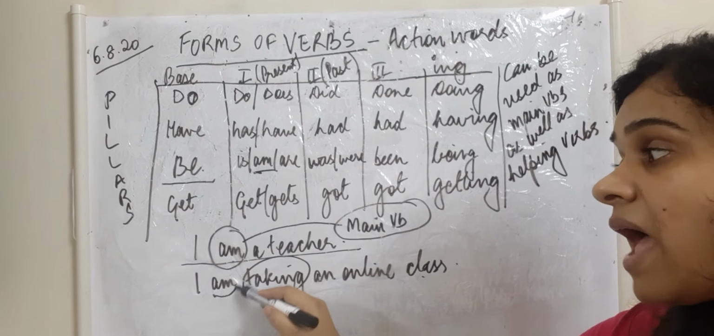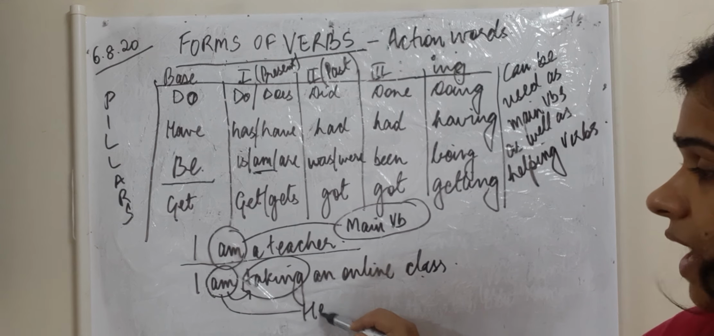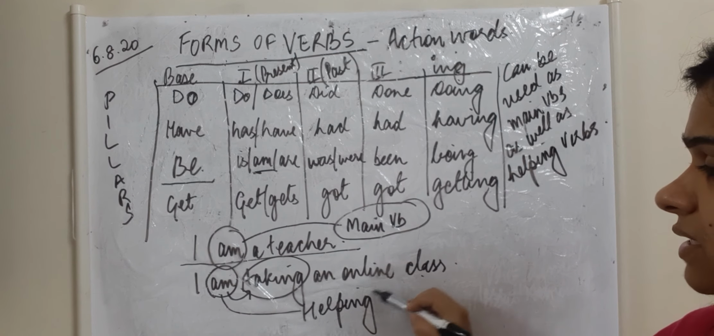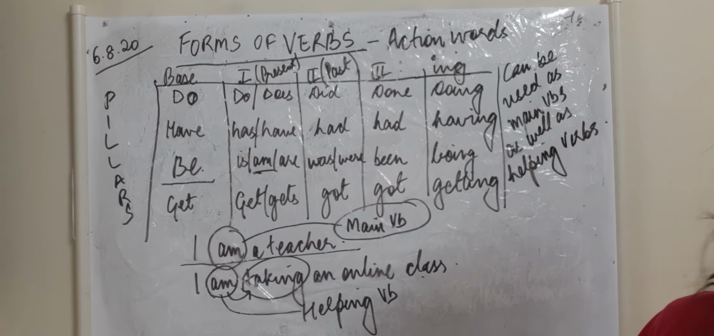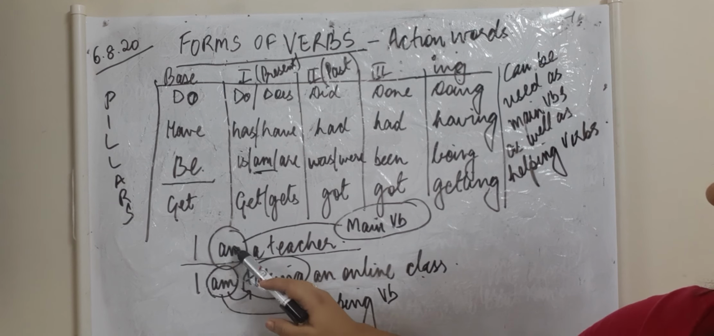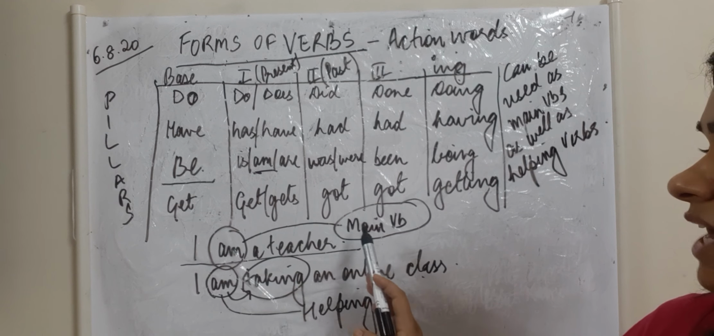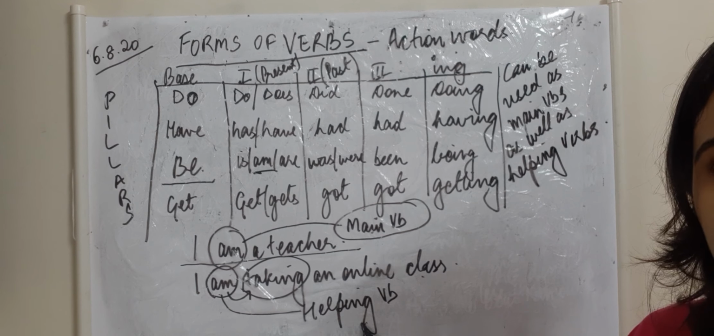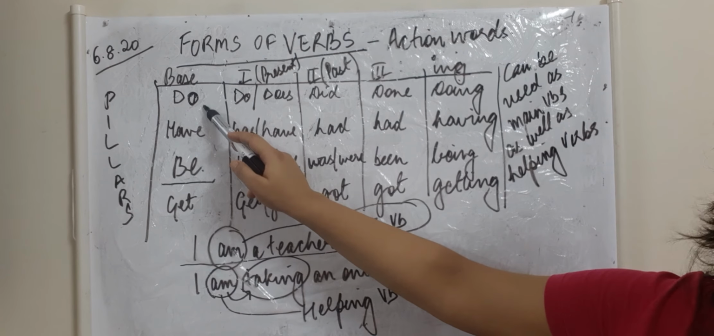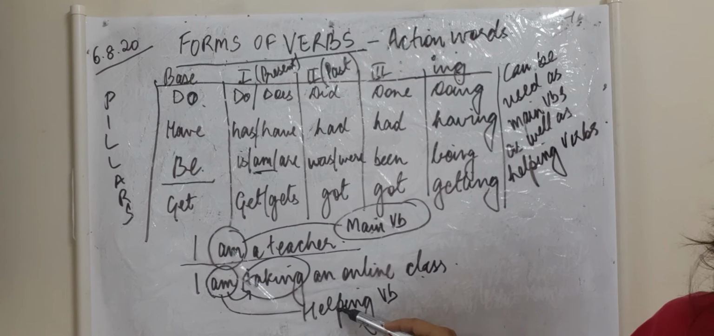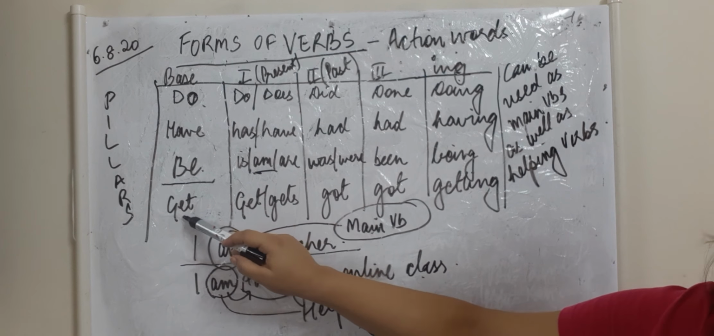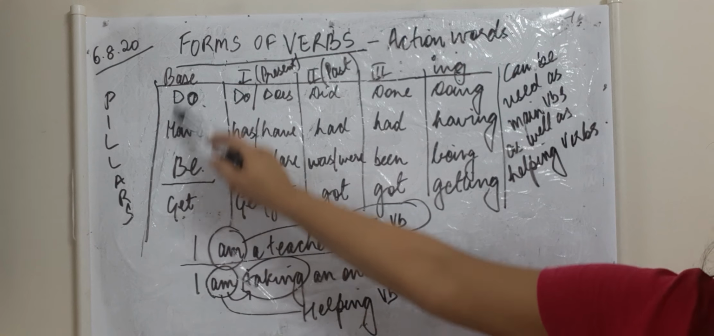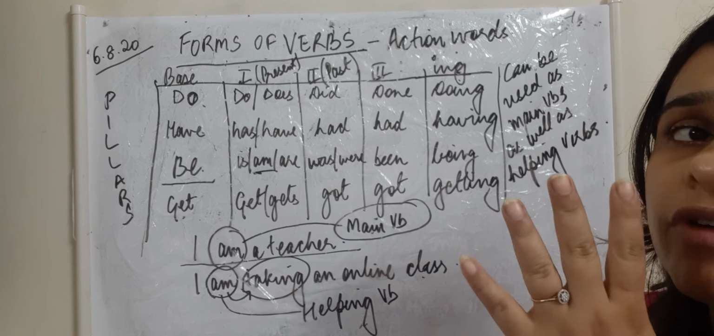I am forming a continuous tense. So am is here a helping verb. So if you see in these 2 sentences, the verb is the same, but one time it is used as a main verb and the other time as a helping verb. Similarly, do can also be used as a main verb and a helping verb. Have can also be used, get can also be used. That is why I say that these are the pillars of grammar, only these 4 verbs.